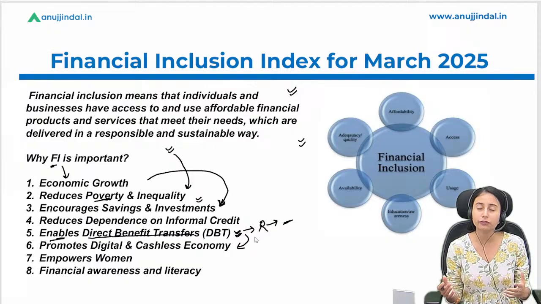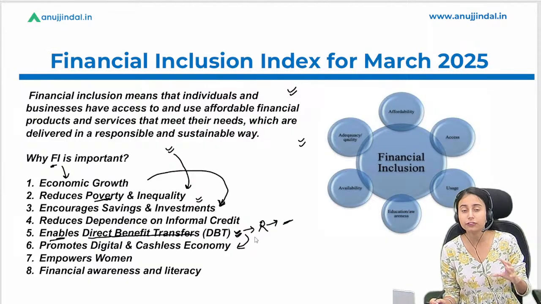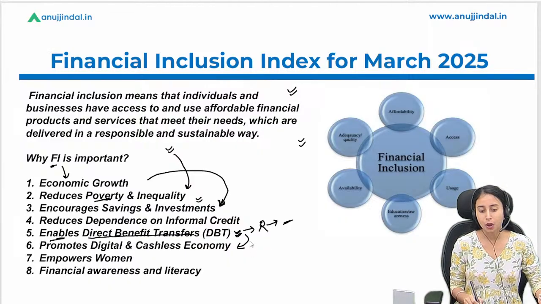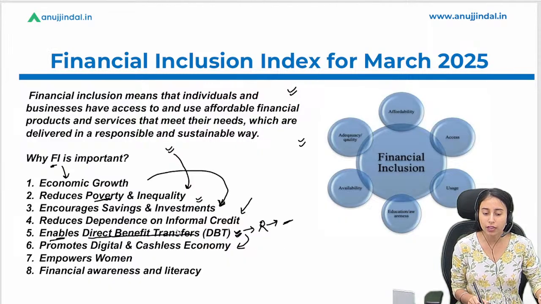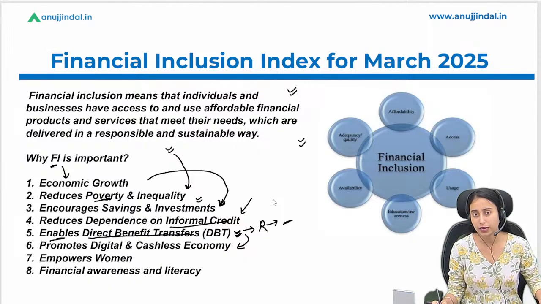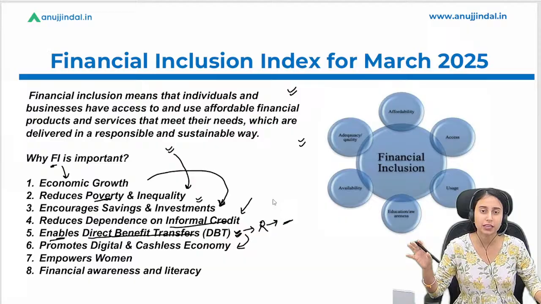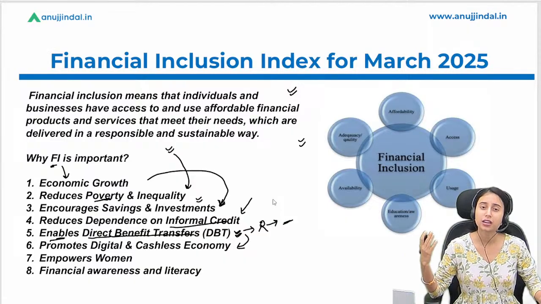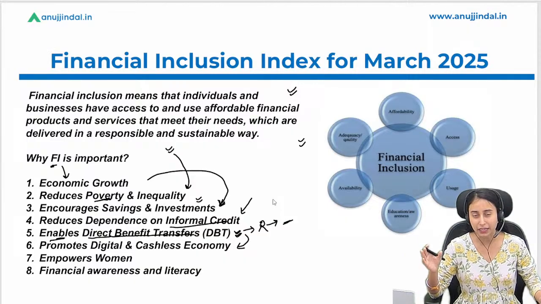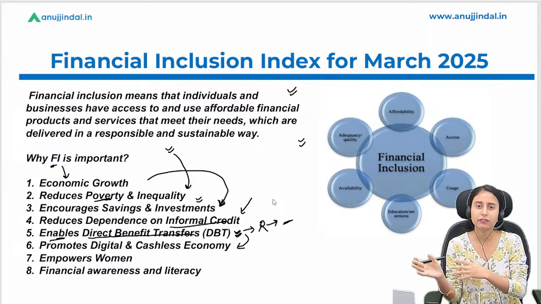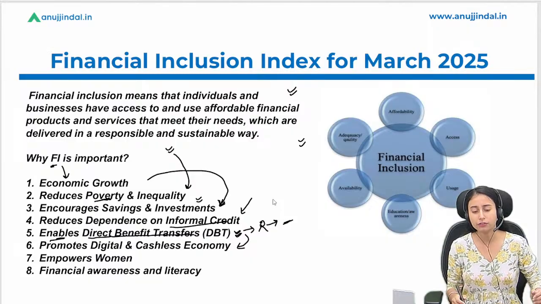They will get aware of how safe it is to make a transaction in a digital form, right? What else? They will not go for informal credit sources, right? Informal credit sources charge a higher interest rate compared to the formal banking system, and their harsh recovery method is also very bad, right? So they will not automatically go for informal credit. They will move away from such kind of credit, right?